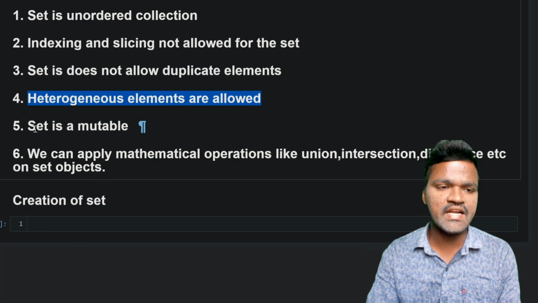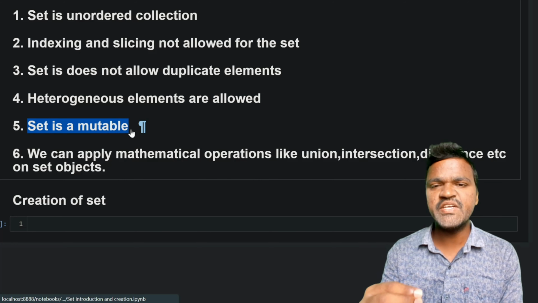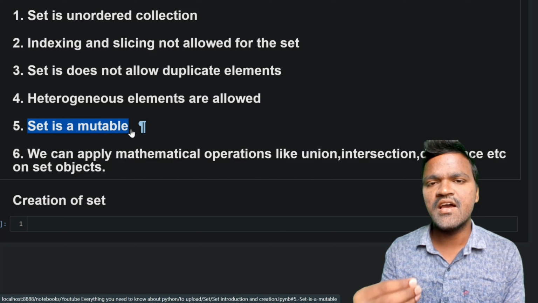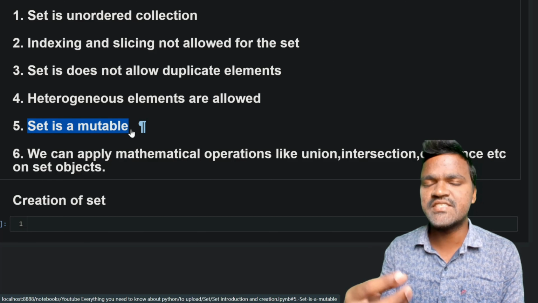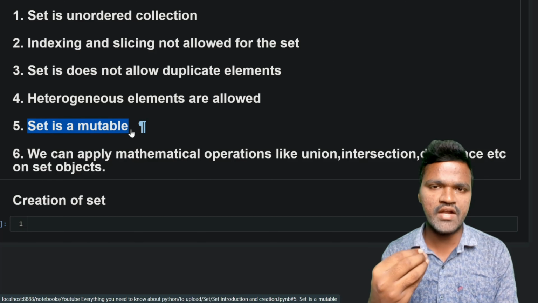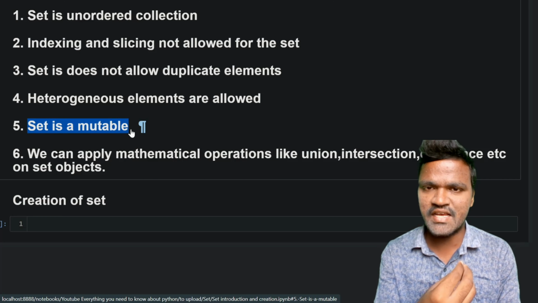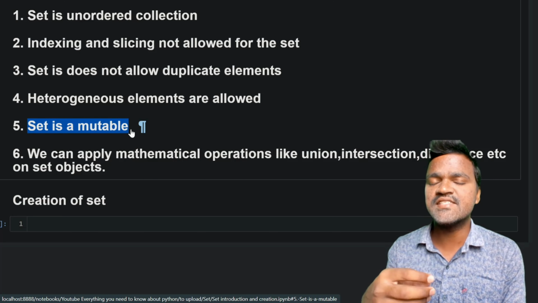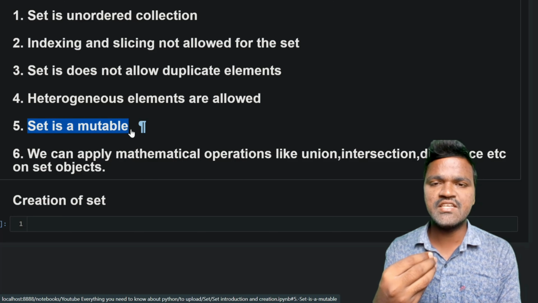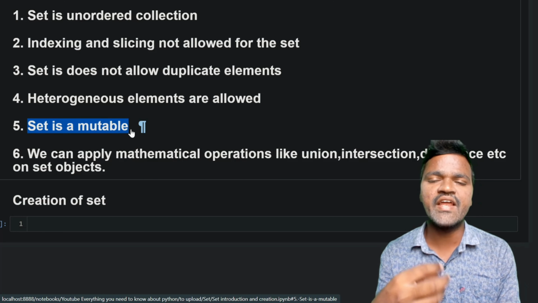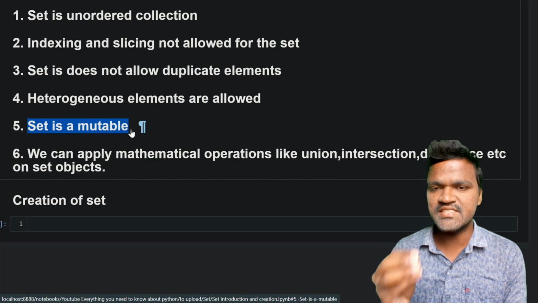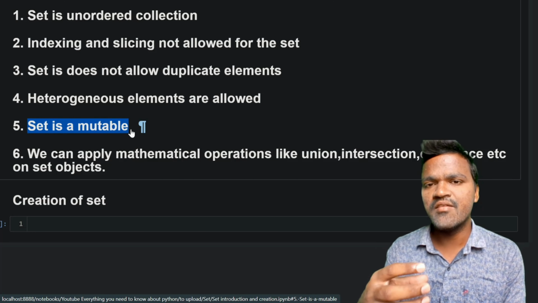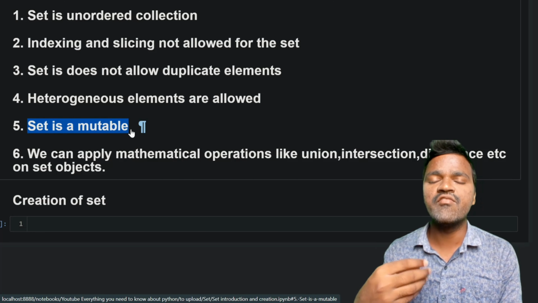One more thing is that a set is mutable, which means once we create the set, at any time based on the requirement, we can change the elements inside the set. I hope you understand. A list is also mutable and a tuple is immutable. We have seen in our previous videos that we cannot change the elements of a tuple once it is created. But in sets, once created, we can change the elements whenever we want.